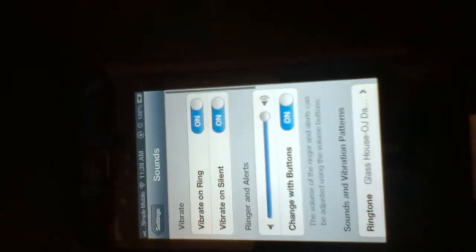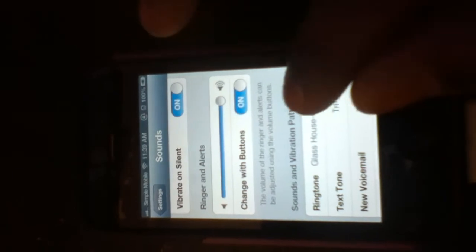Okay, now let's go back to our phone. Let's go to our settings. You go back to settings. You go to sounds. Then it's right there. And you click on it.